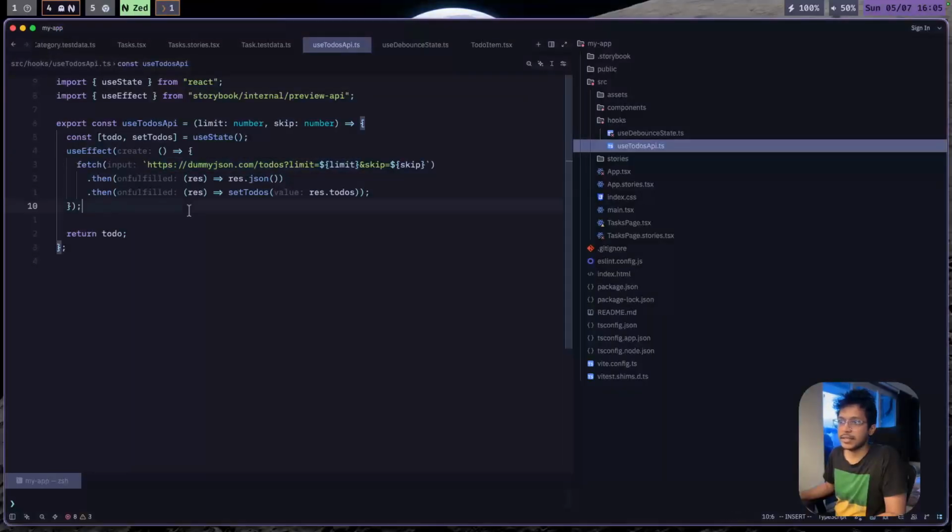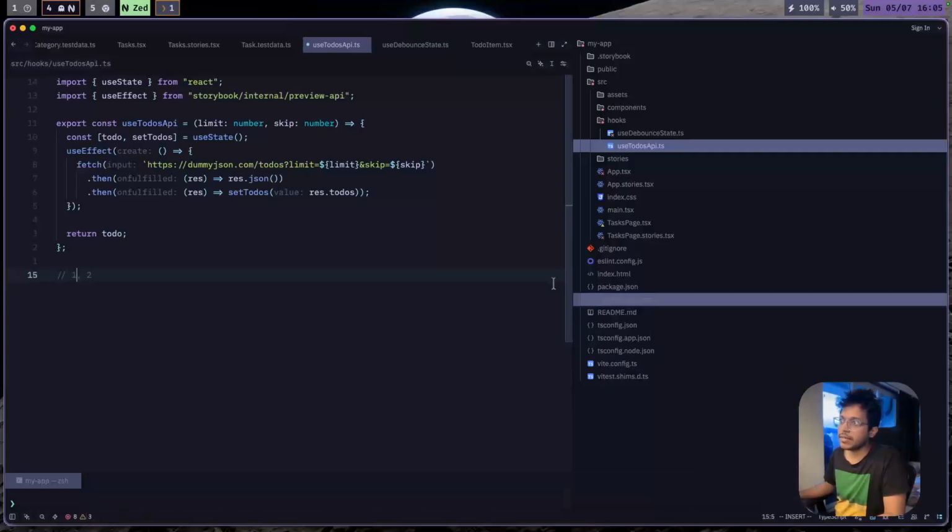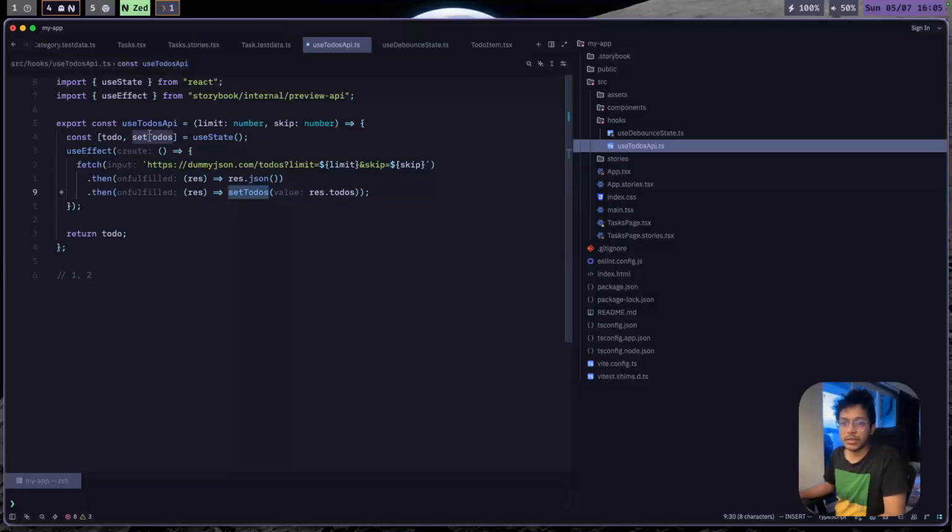we might get different output. The problem is, let's say we have two API calls going on, which might happen when you have a change in a limit and skip. Since you have not cancelled the old API call, two API calls might happen at the same time, and whichever one is later might set the state of this to-do, which we don't want. So we want to cancel the API call if we are fetching again.